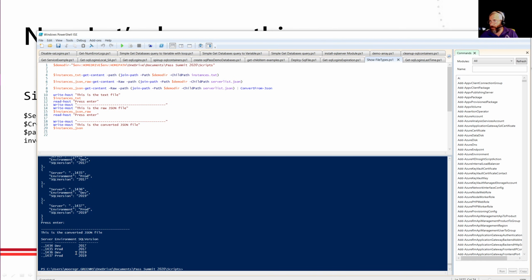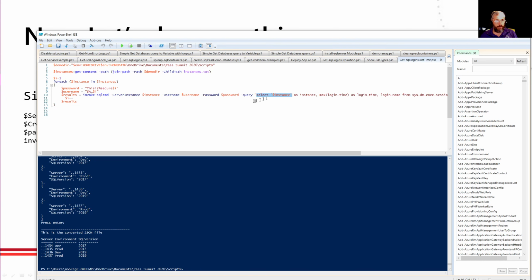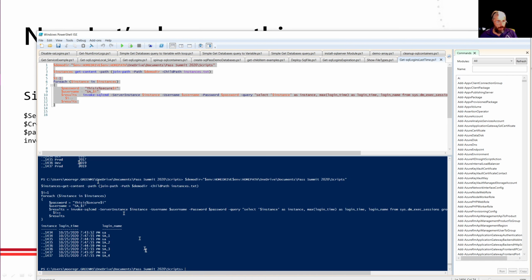and how we can use this to do some demos. So that auditor is still breathing down my neck. They think they've got things going, and they really want to just make sure everything's good. So they want to know the last time someone logged into these instances. So again, I'm just going to go through. I'm going to use my insecure password, run through, boom. And I know the last time someone logged in to SA was this time, SA1 was that time, what the instance was, great. And I could then spit this out to the auditor and make them happy.